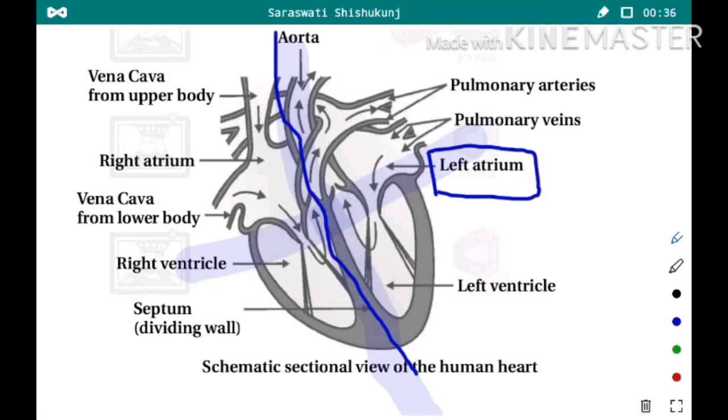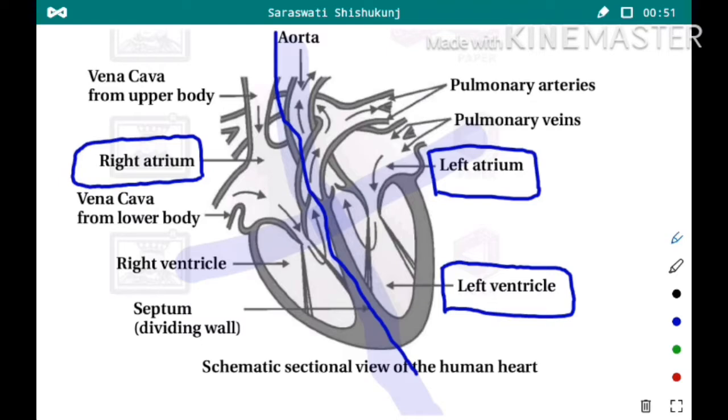Similarly, the right side of the upper part is called the right atrium. Same way, the lower part of the heart is called the ventricle, and the left side of the lower part is called the left ventricle, and the right side of the lower part is called the right ventricle.